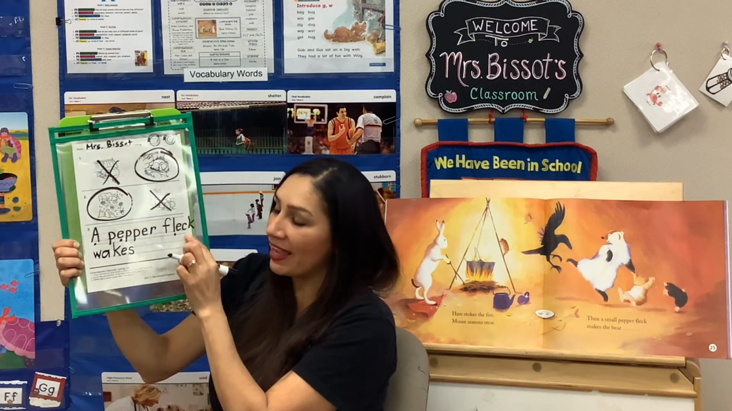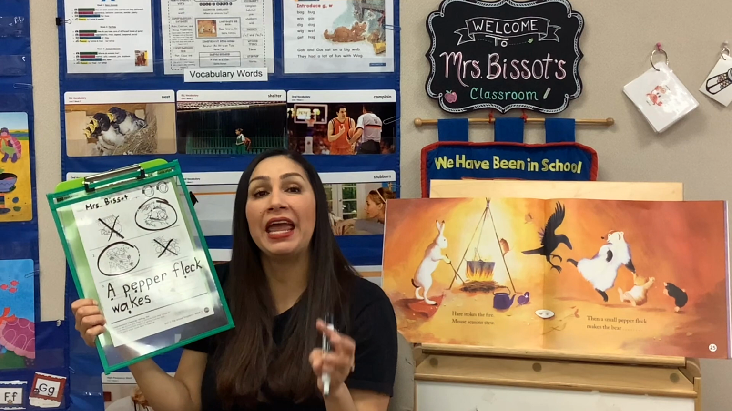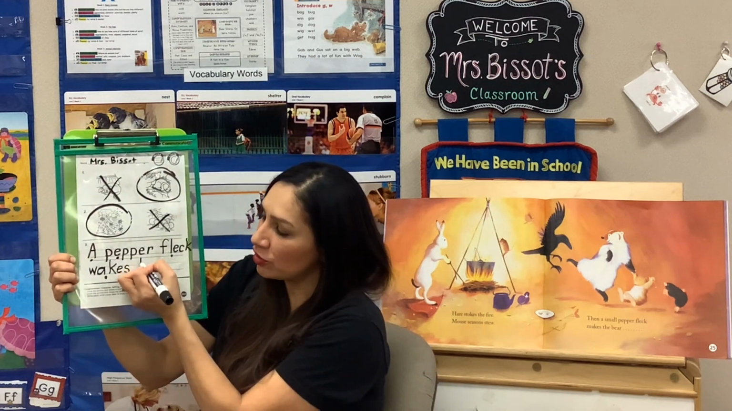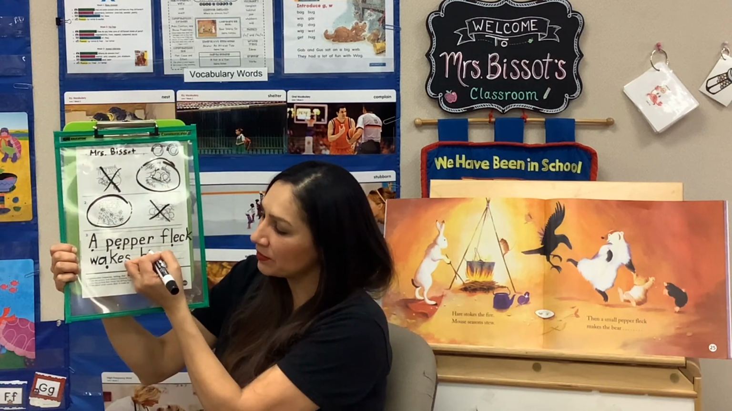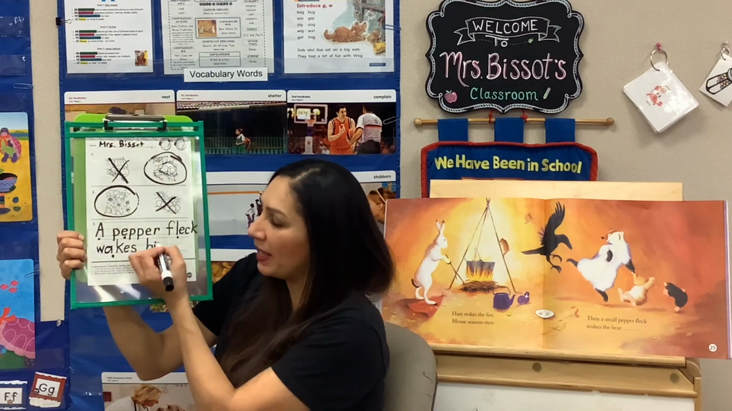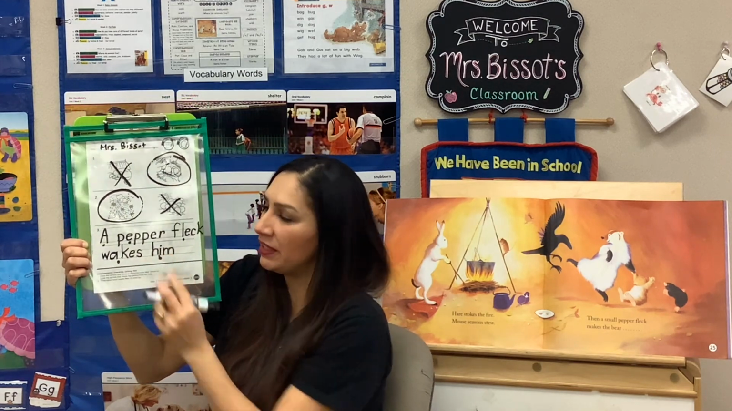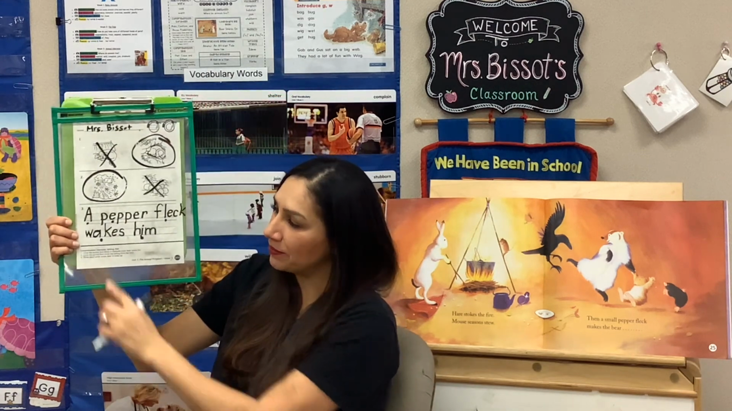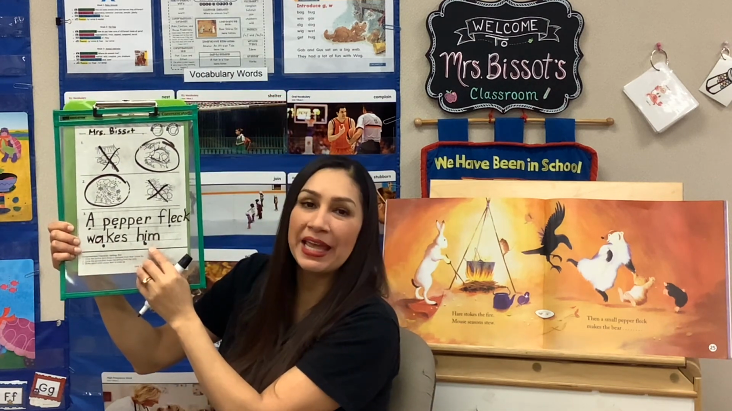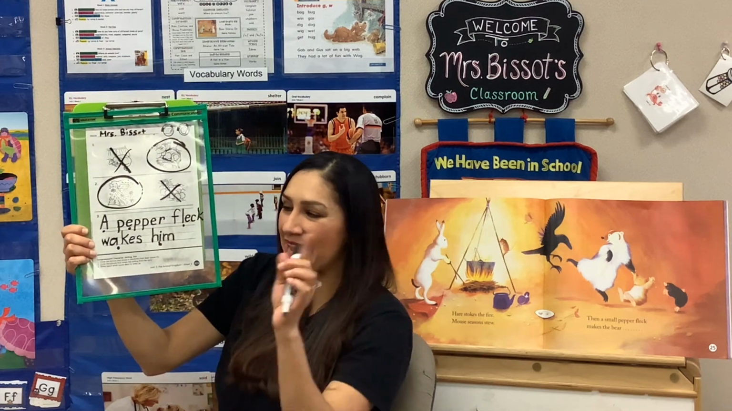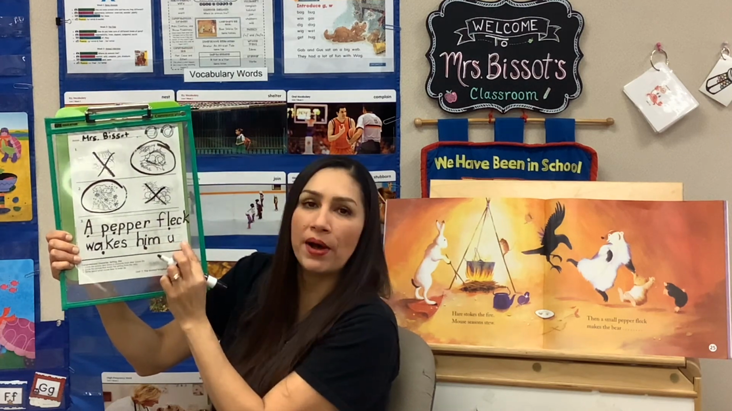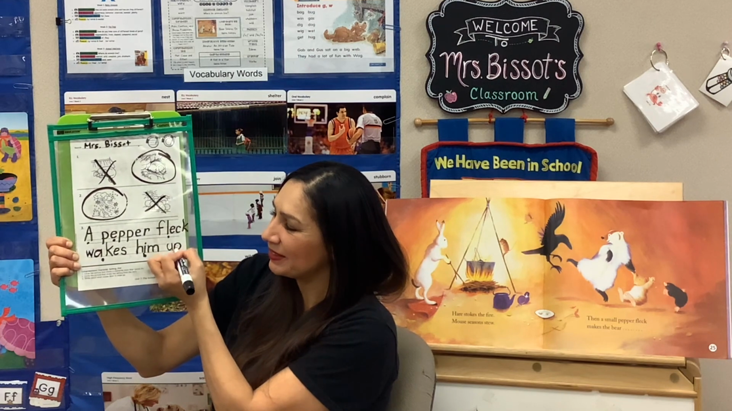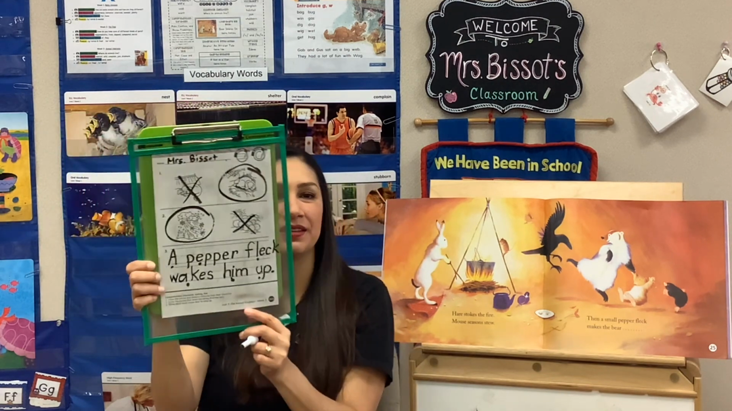A pepper fleck wakes, move your spacer over, him. H, make sure you have your space, that you moved your space over. An I. M. And an M. Reading dot. All right. A pepper fleck wakes him up. Last space, move your space. Up. A U, a P, and a P. Period. Reading dot. Then reread your sentence.